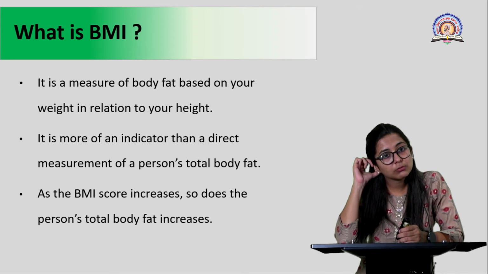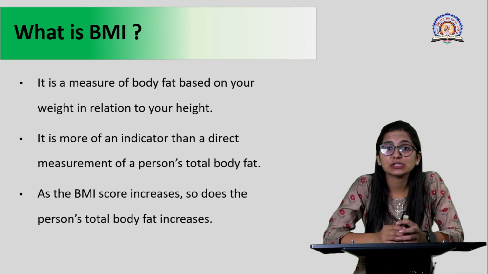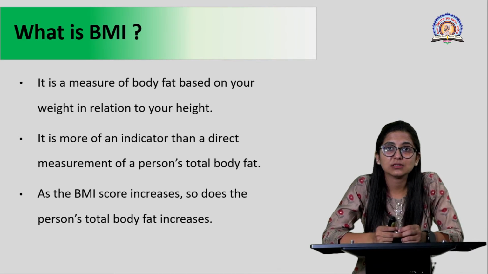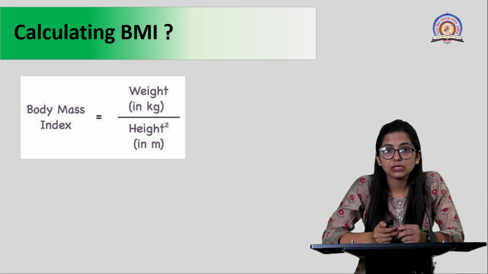Whenever we are talking about BMI, the question is, what do you mean by BMI? BMI is basically a measure of body fat. Now this body fat is measured in relation to your height as well as your weight, right? If you calculate a ratio of height and weight, it will give a direct indicator, or direct measurement, of the person's total body fat. As the BMI score increases, the fat proportion or fat percentage also increases.